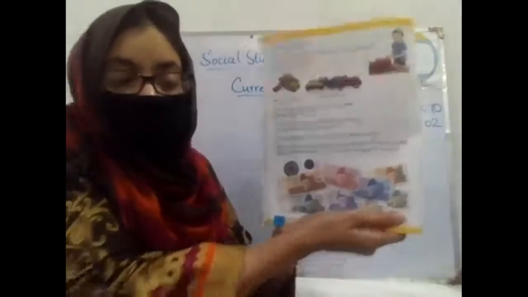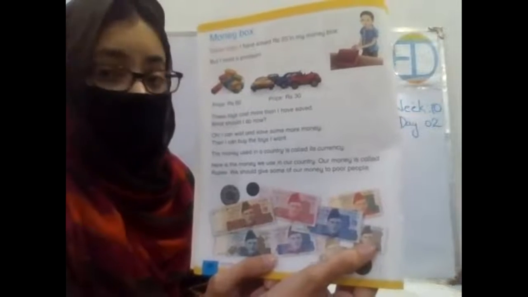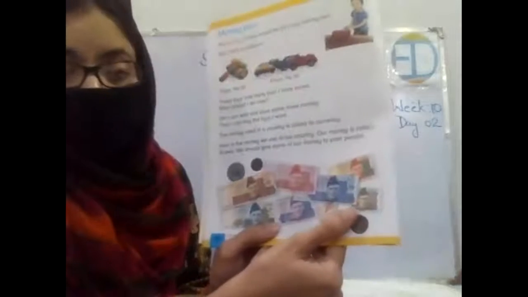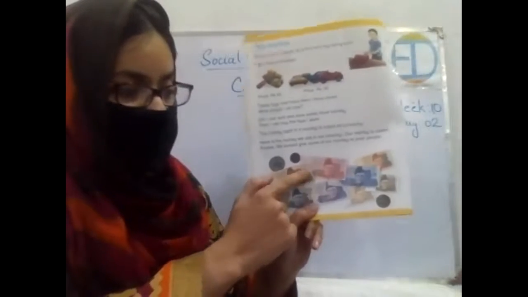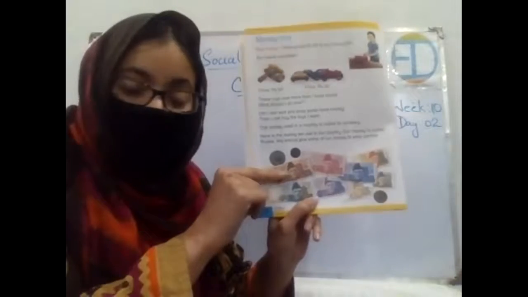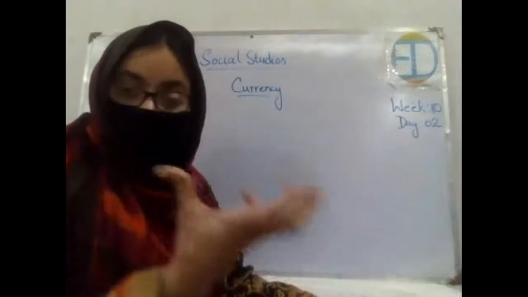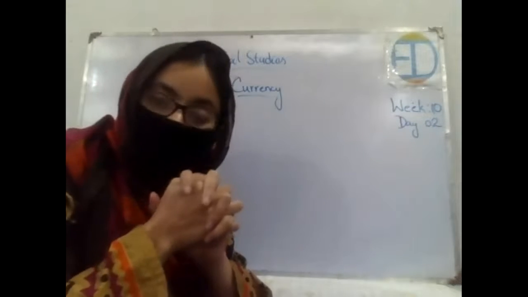See, here is the 5 in your book. The 5,000 rupees note is also over there. This is the biggest note, of 5,000 rupees, and the color and the design are also different. Previously we had a 5 rupee note as well, but now it is not applicable. The banks do not accept it. So instead of the note, we now use the 5 rupees coin. And the 5,000 rupee note is still applicable. So this is what the Pakistani currency is. And what is the name of the Pakistani currency? It's rupees. Very well done.